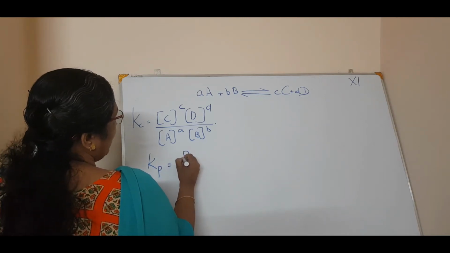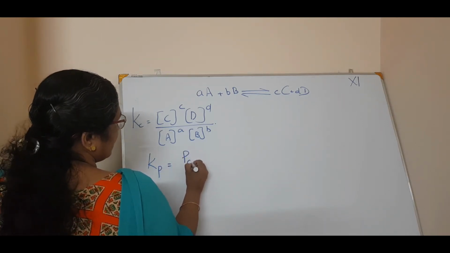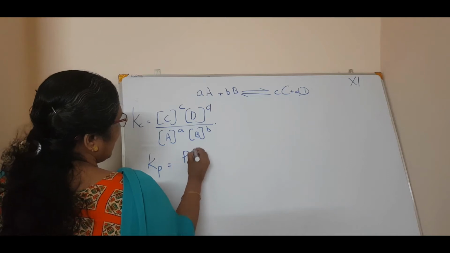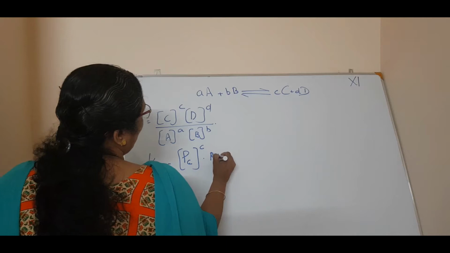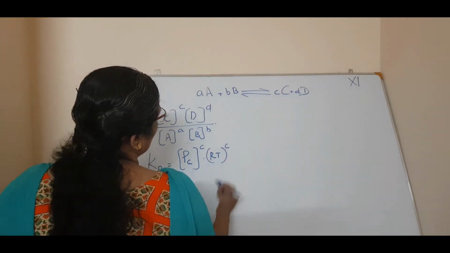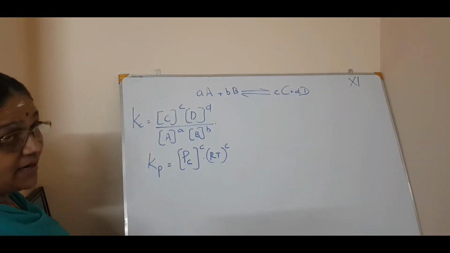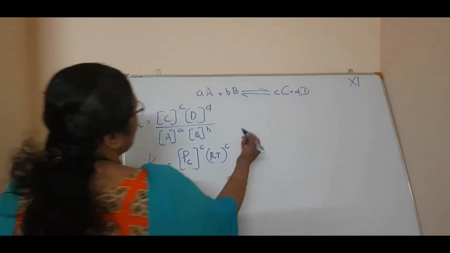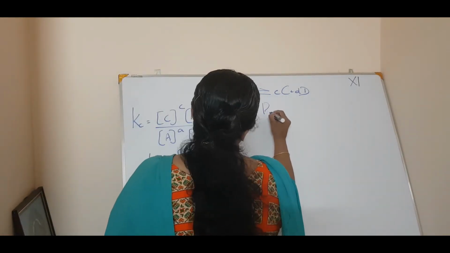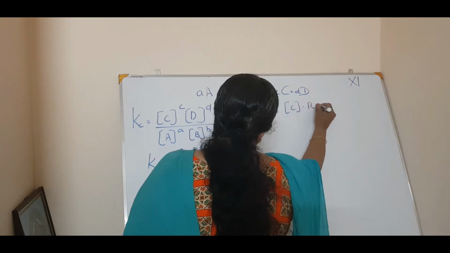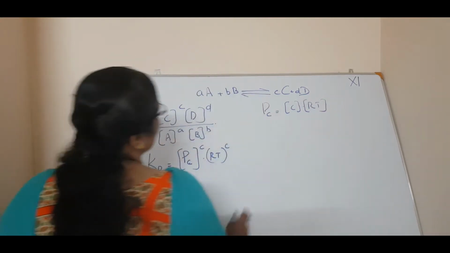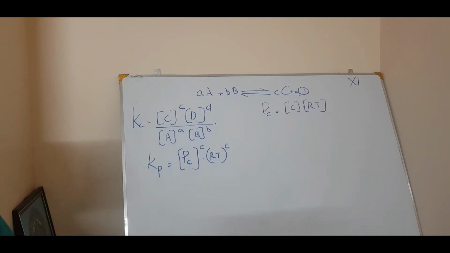Now, in terms of pressure, Kp is equal to pressure of C raised to c into pressure of D raised to d, divided by pressure of A raised to a into pressure of B raised to b. Because we know the pressure of C is equal to concentration of C into RT.